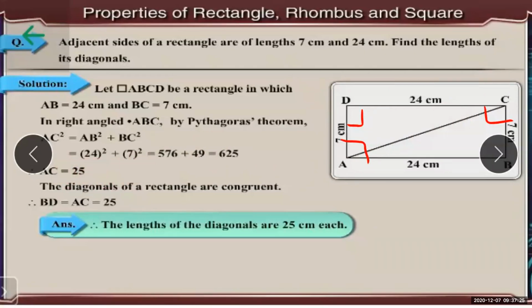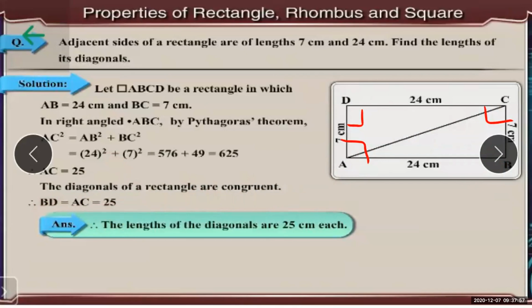25. So the diagonals of the rectangle are congruent. This is the property. Here I have found one diagonal, that is AC, which is equal to 25. So the second diagonal, if I draw it, that is BD, will also be 25 centimeters. The diagonals of the rectangle are congruent, so BD is equal to AC is equal to 25.